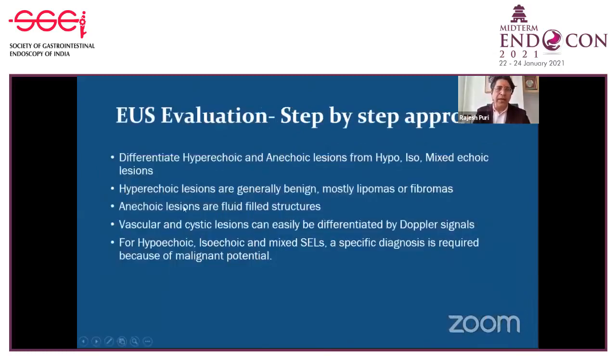Now, EUS differentiates hyperechoic and anechoic from the hypo to mixed echoic lesion. Generally, the hyperechoic lesions are lipoma or fibromas, which originate from the 3rd layer. Anechoic lesions are fluid filled, either vascular or non-vascular. So if you find an anechoic lesion, you put a Doppler. If Doppler signals are present, then it is mostly an ectopic varix. If it is a cystic lesion without any Doppler signal, the possibility of a duplication cyst is there.